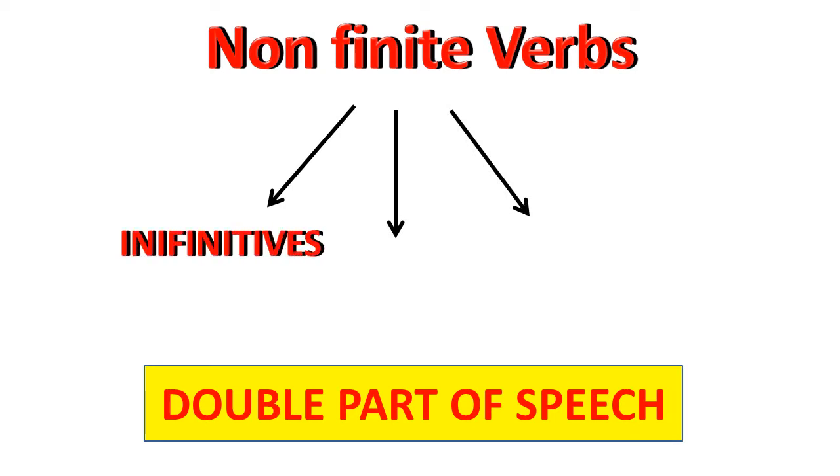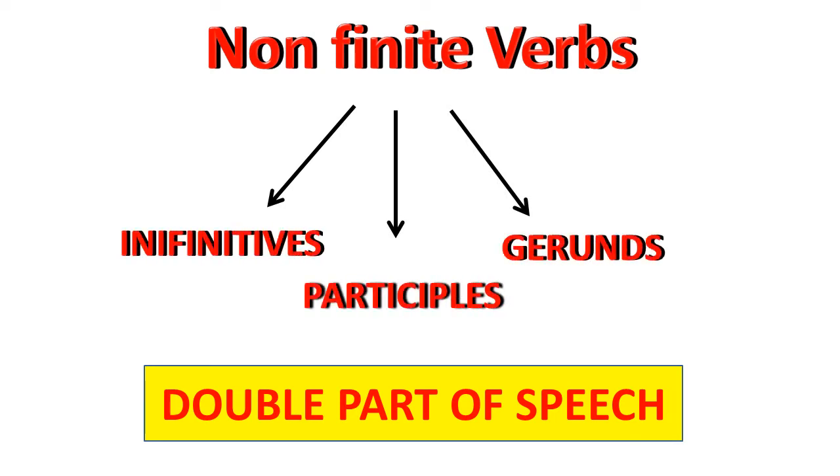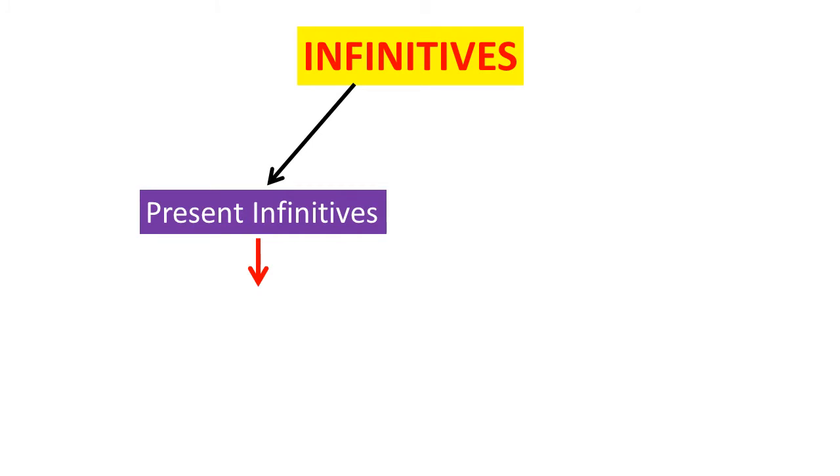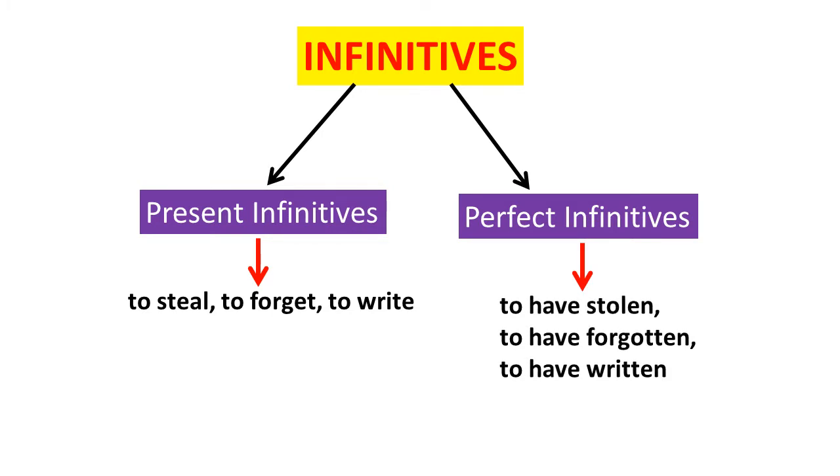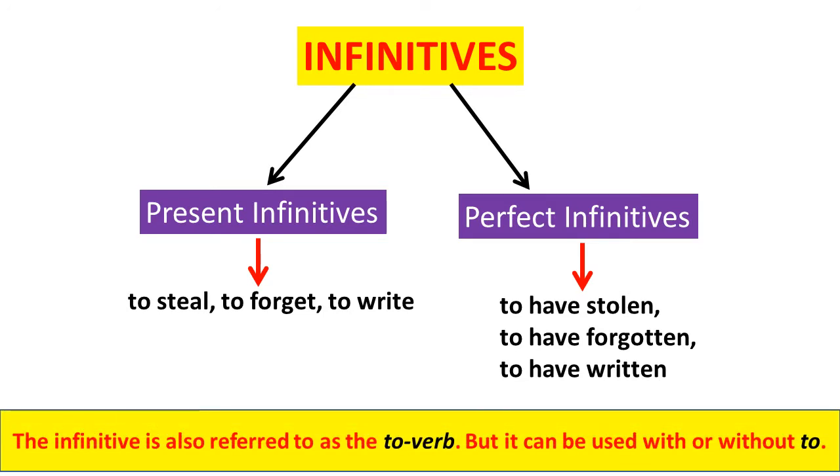Non-finite verbs do not have any tense forms. Non-finite verbs fall into three categories. The first one is infinitives, the second one is participles, and the third one is gerunds. Under present infinitives, we have words like to steal, to forget, to write, etc. And under perfect infinitives, we have words like to have stolen, to have forgotten, to have written, etc. The infinitive is also referred to as the to-verb, but it can also be used without adding to the verb.